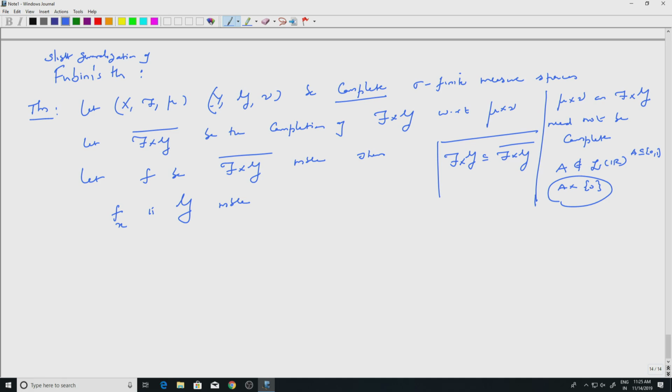So this will be G measurable for almost all x in X, with respect to the measure mu. It's not true that for every x we have f sub x measurable, but for almost all x it is. And similarly, f super y is F measurable for almost all y in capital Y with respect to the measure nu.